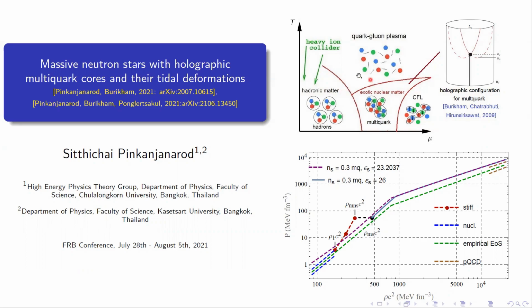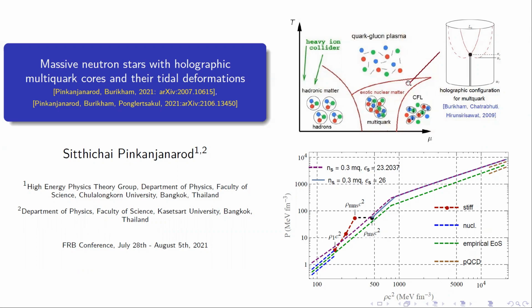On the other hand, at very high temperature or very high baryon chemical potential, interaction between quarks becomes weak and completely deconfined, which can be described by perturbative quantum chromodynamics or PQCD. I will focus on exotic nuclear matter called multiquark, which is deconfined, strongly coupled, non-perturbative, and bound by gravity.